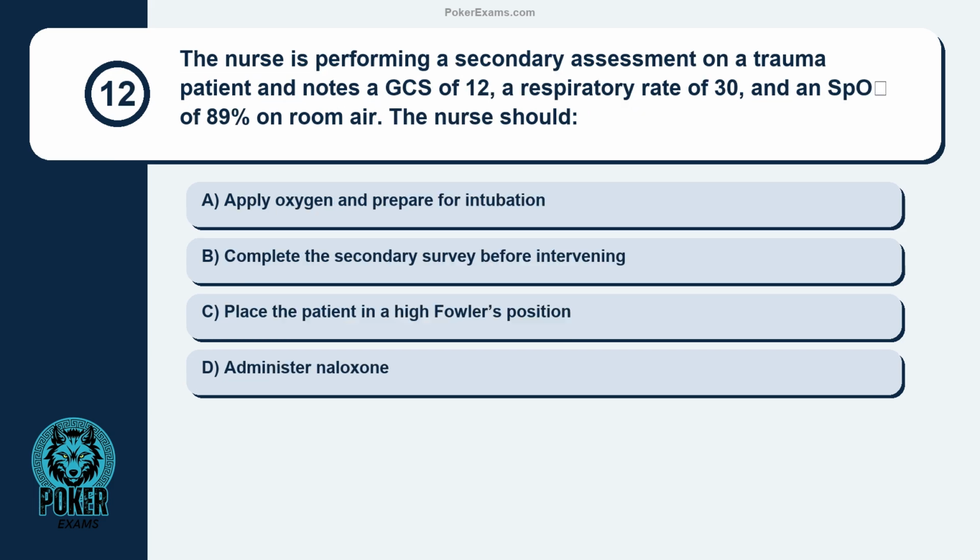Question 12. The nurse is performing a secondary assessment on a trauma patient and notes a GCS of 12, a respiratory rate of 30, and an SpO2 of 89% on room air. The nurse should apply oxygen and prepare for intubation. Complete the secondary survey before intervening. Place the patient in a high Fowler's position. Administer naloxone.